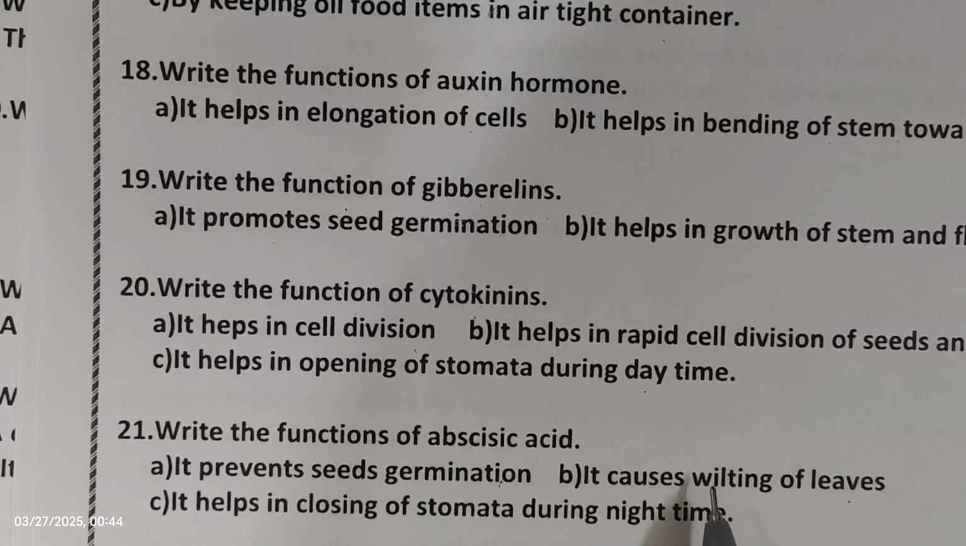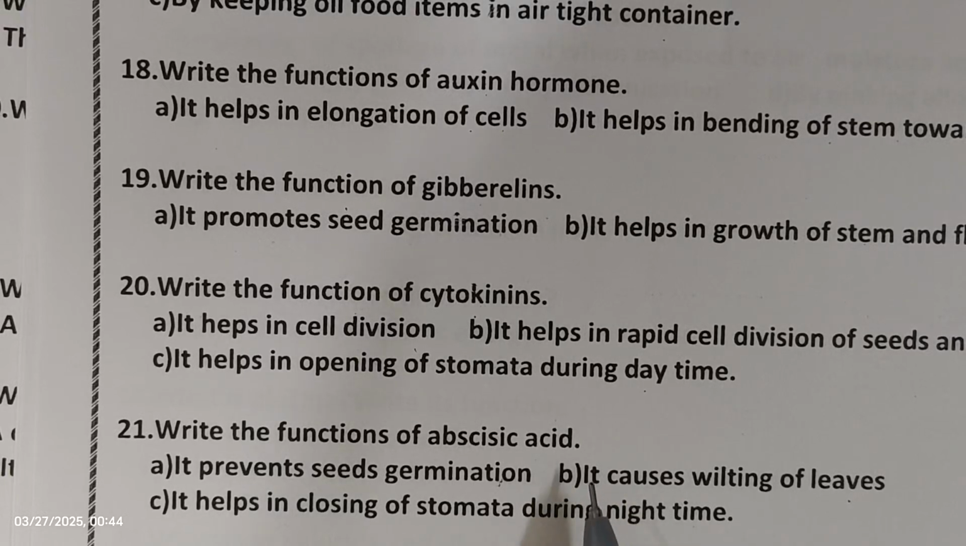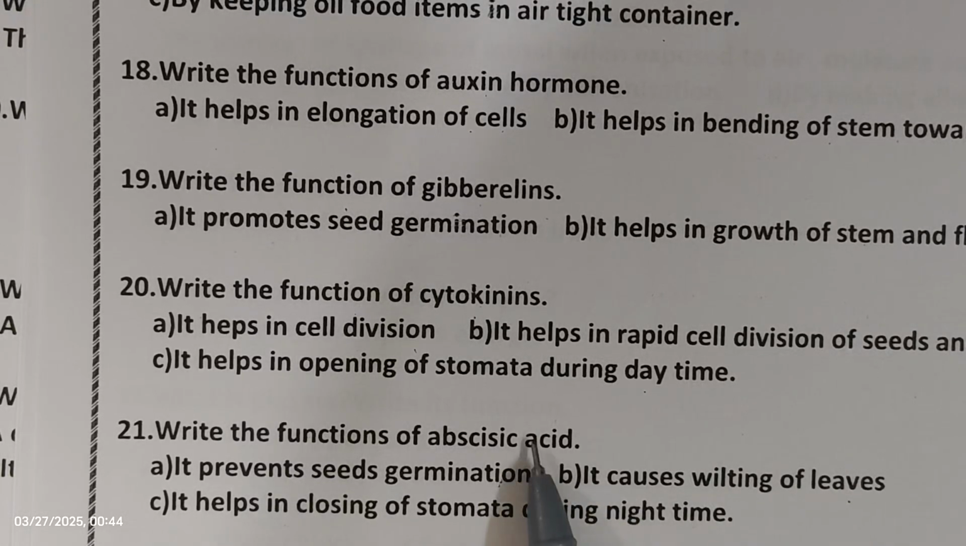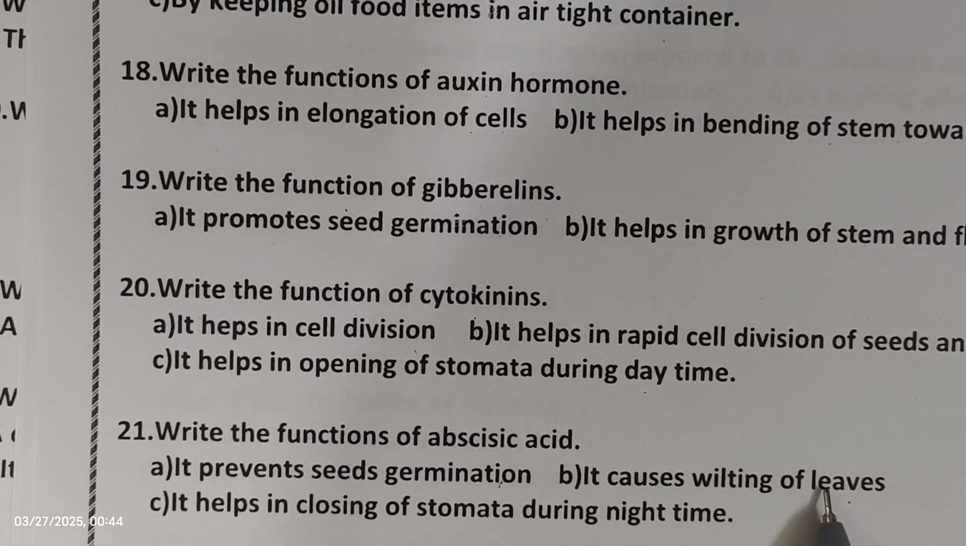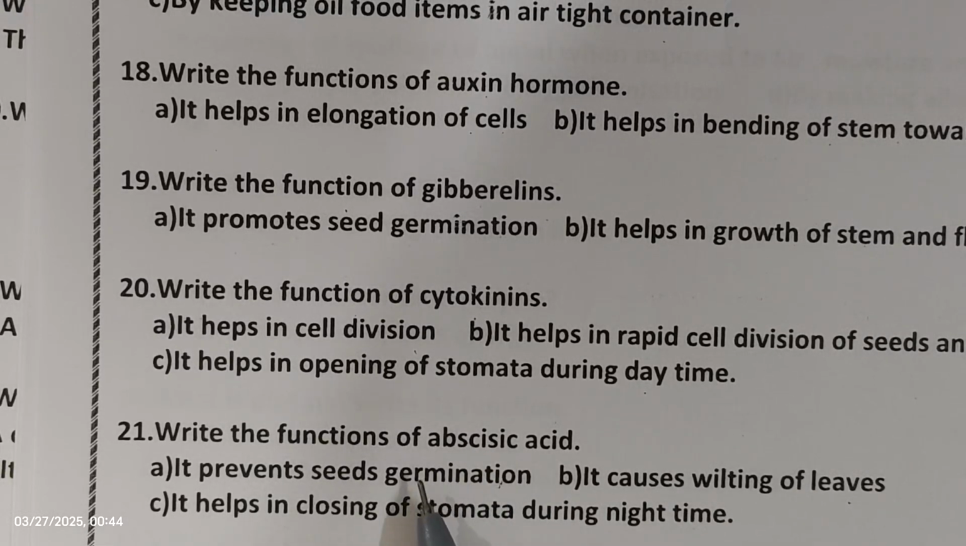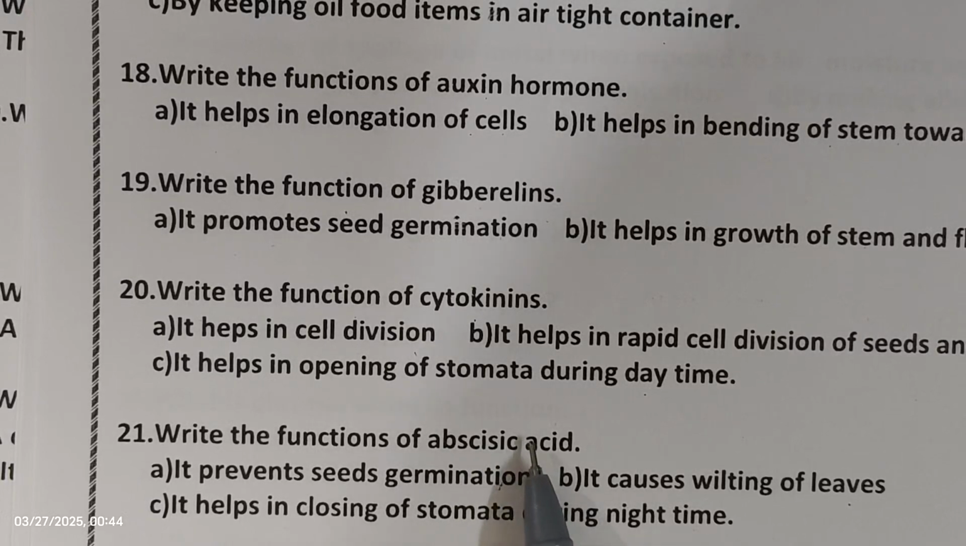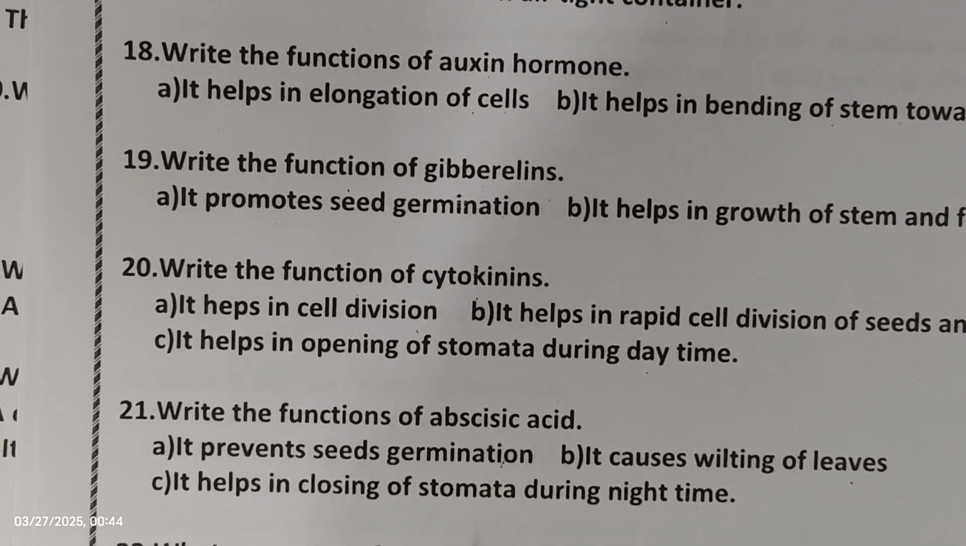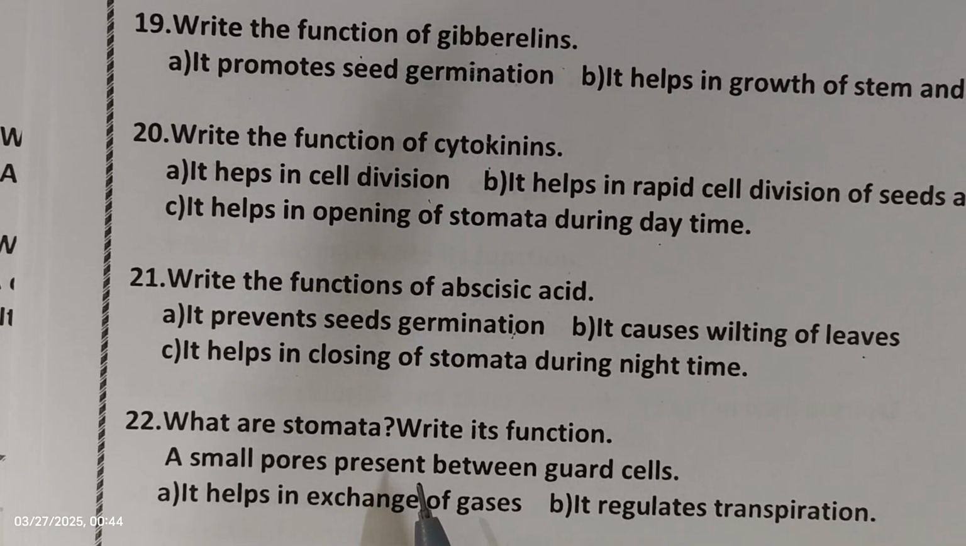See here, they may ask you this question in two ways. For multiple choice, for example, the question may be like this: which plant hormone is responsible for causing wilting of leaves? Abscisic acid. Abscisic acid causes wilting of leaves. Or they may ask you, which plant hormone helps in closing of stomata during night time? Closing of stomata takes place during night time due to the abscisic acid. Okay. Next question.